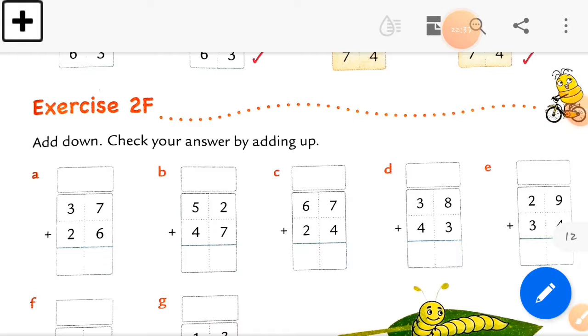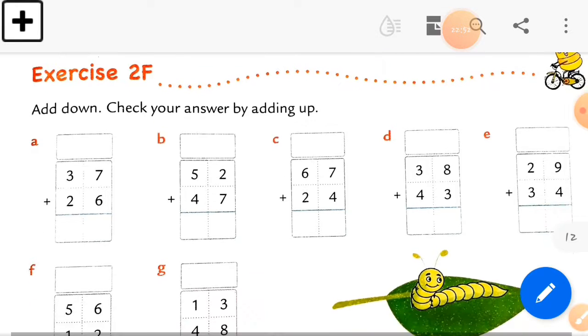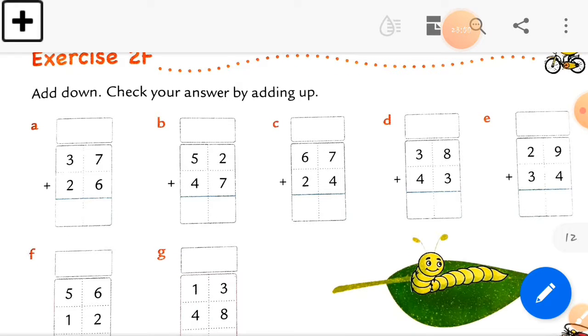Now this is your exercise of the textbook. This is your textbook page, exercise 2F, and just read the heading, add down. Check your answer by adding up. So first we add down this sum. Here is sum number A in the ones column, which is 7 plus 6. So 7 plus 6 is equal to how much? Just count it, students. 7 plus 6 is equal to how much? Count in your book and write down your answer. I also write with you.